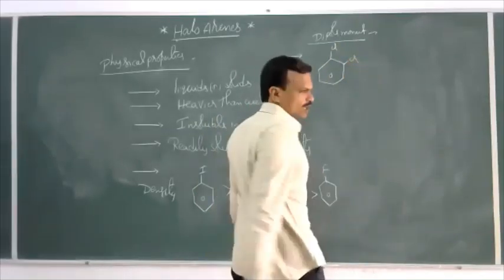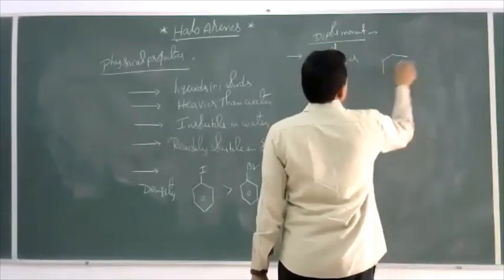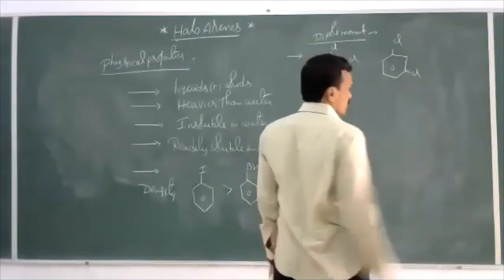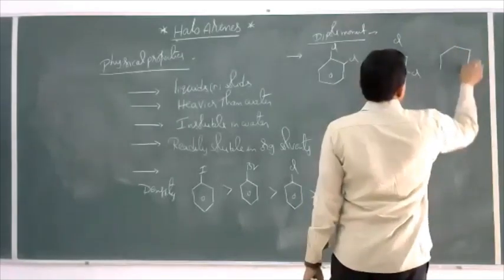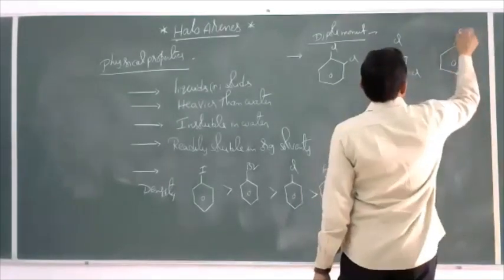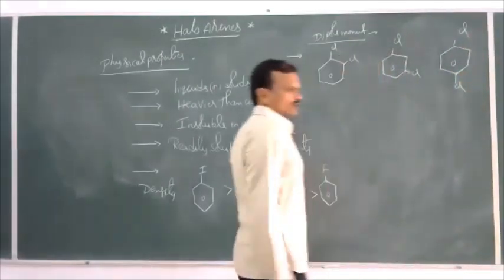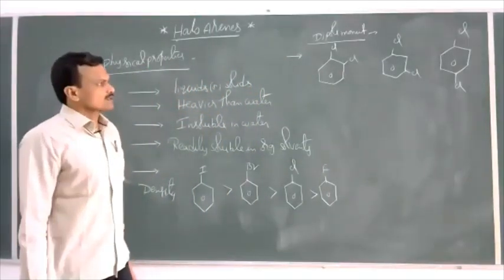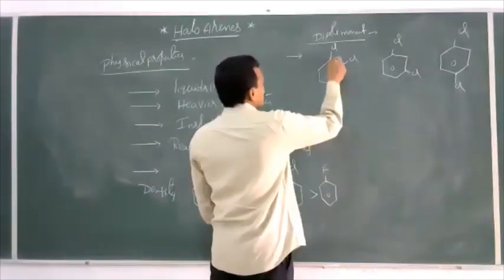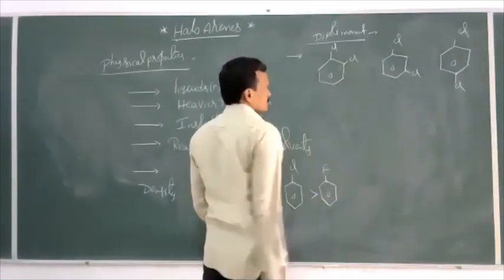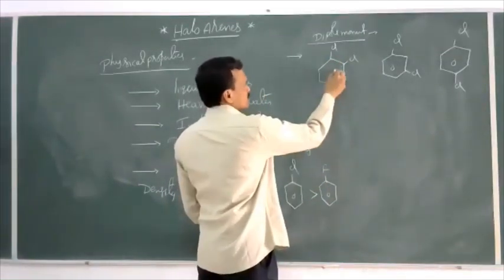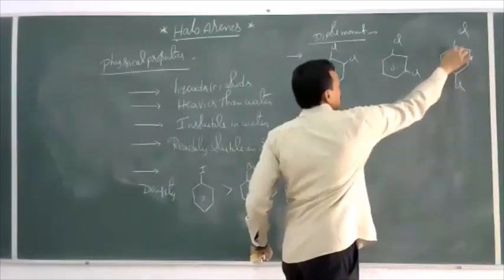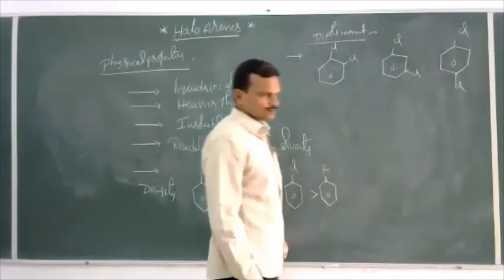This is ortho-dichlorobenzene, meta-dichlorobenzene, and this is para-dichlorobenzene. Ortho, meta, and para. See, here the angle is 60. Here the angle between these two groups is 120. Here the angle is 180.